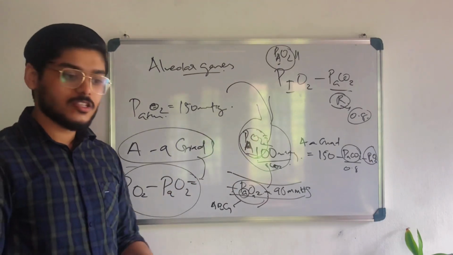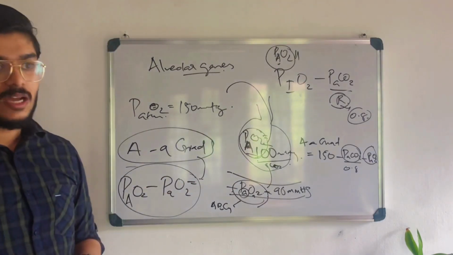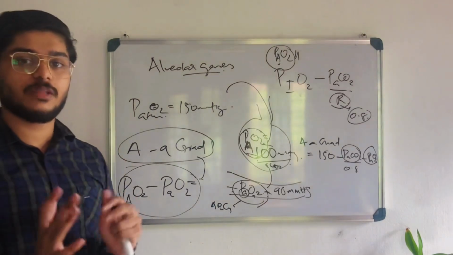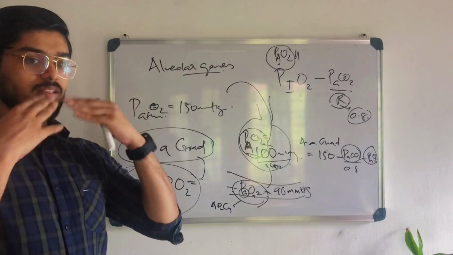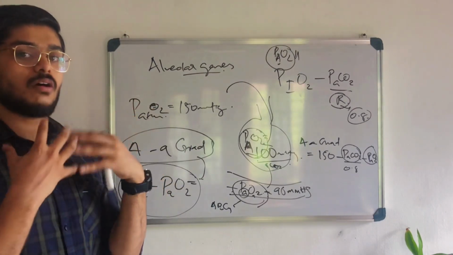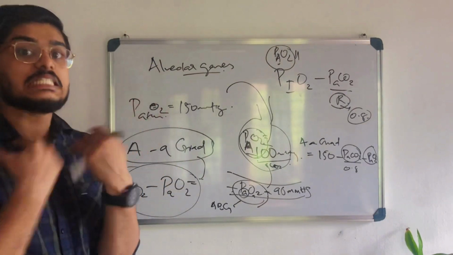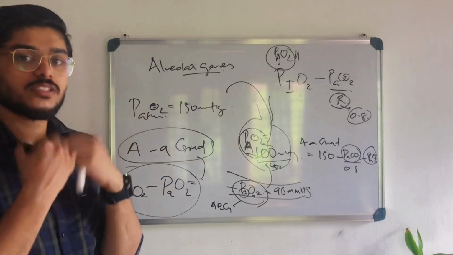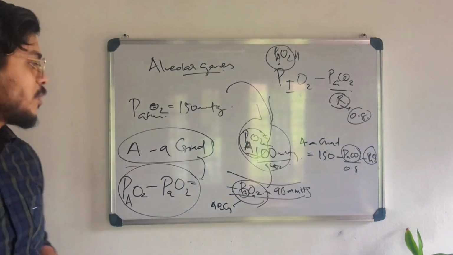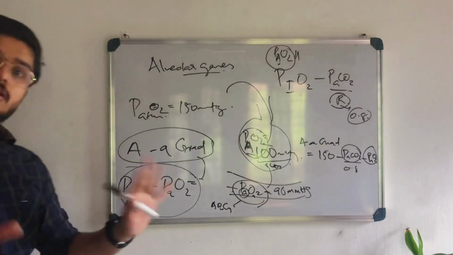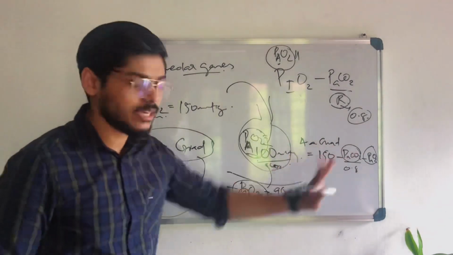Understood? So if hypoxia is there, but alveoli is functioning perfectly, what does it indicate? It indicates that something is wrong with inspiration. It's the ventilation. Not enough air is ventilated to the respiratory system. But alveoli is perfectly fine. That's why AA gradient is normal.